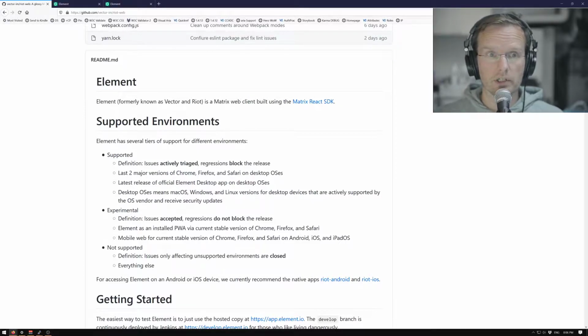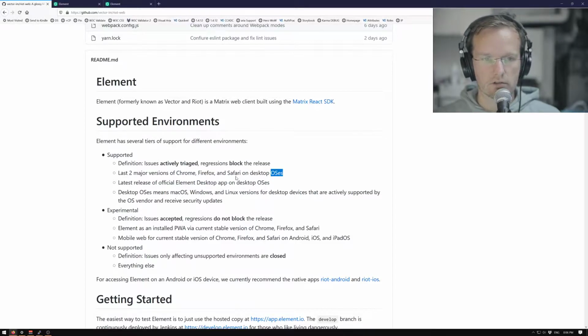So this is the GitHub page. To be clear, the GitHub page, I'm going to share it in the chat right away, because why not? We can share whatever. This is on GitHub. It's open source. They say we support the last two major versions of Chrome, Firefox, Safari on desktop OSs. So that's nothing about mobile and nothing about Internet Explorer or Edge. So that's an interesting choice. Desktop OSs mean Mac OS, Windows and Linux versions. So they do support Linux.